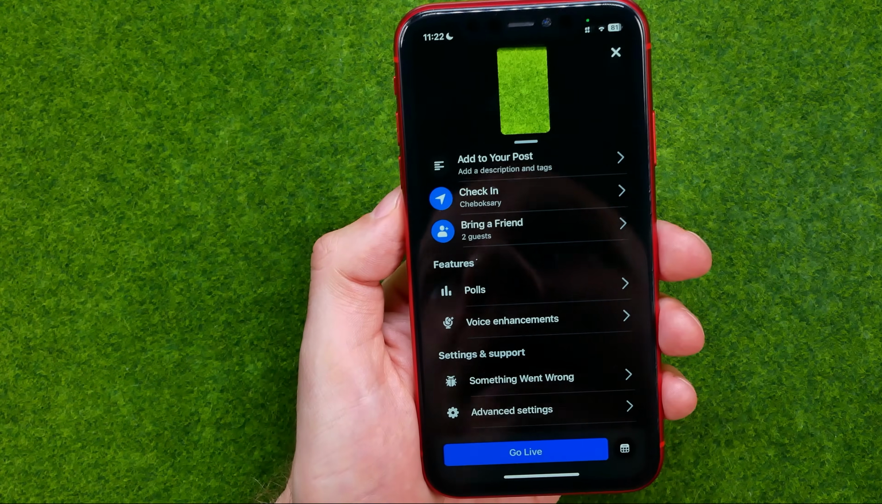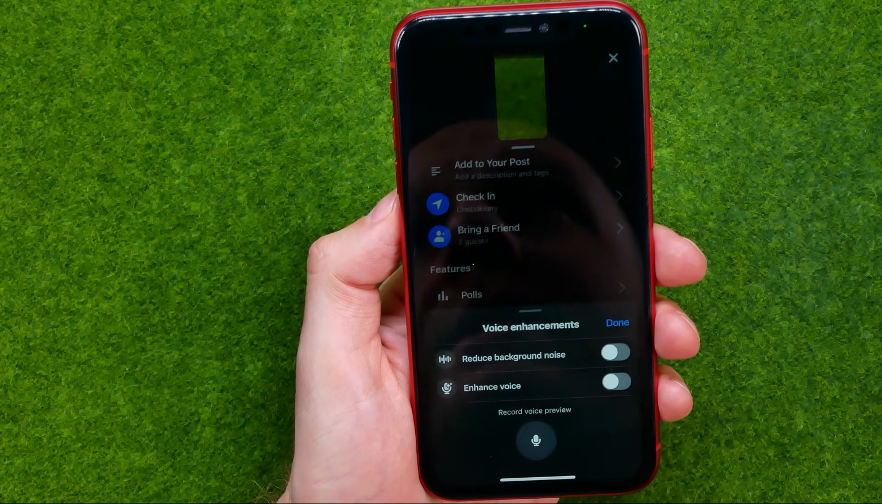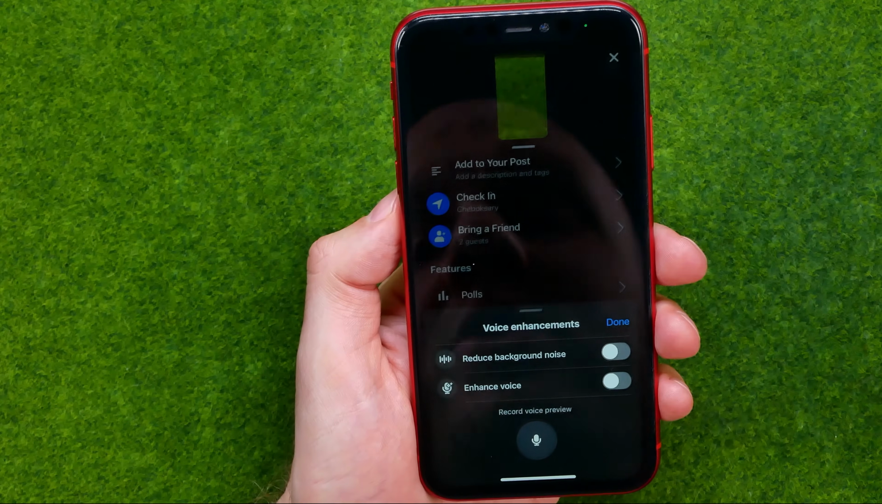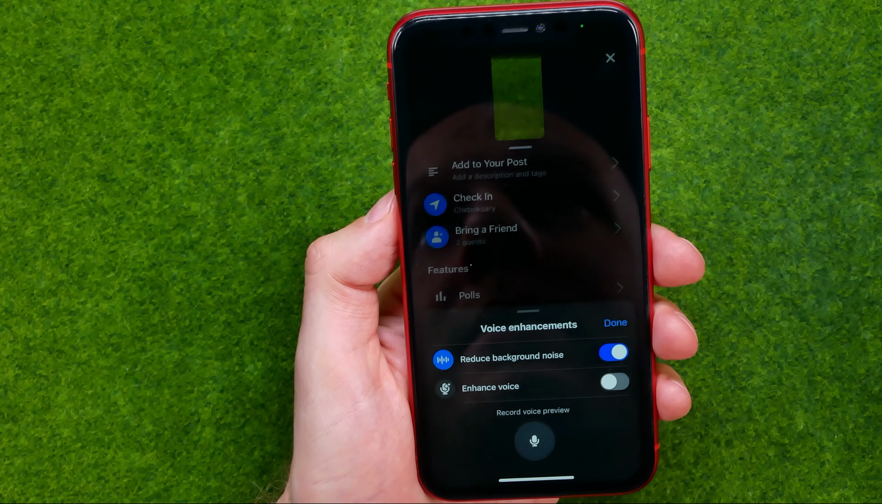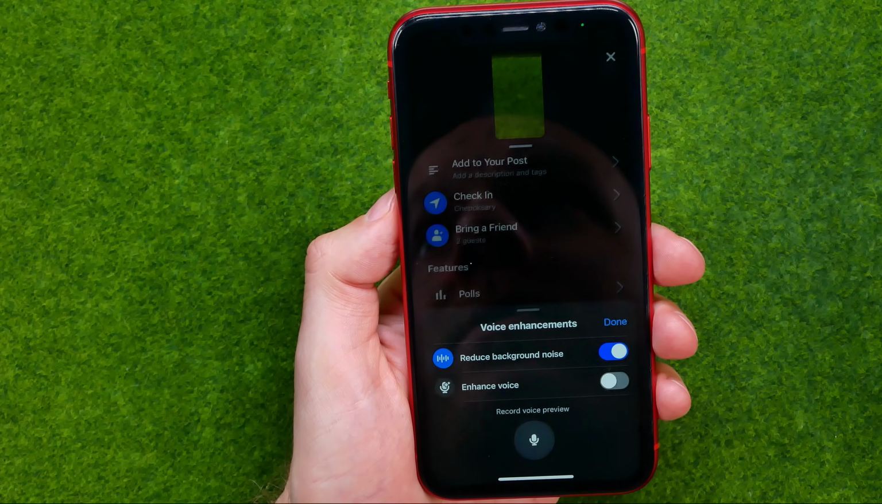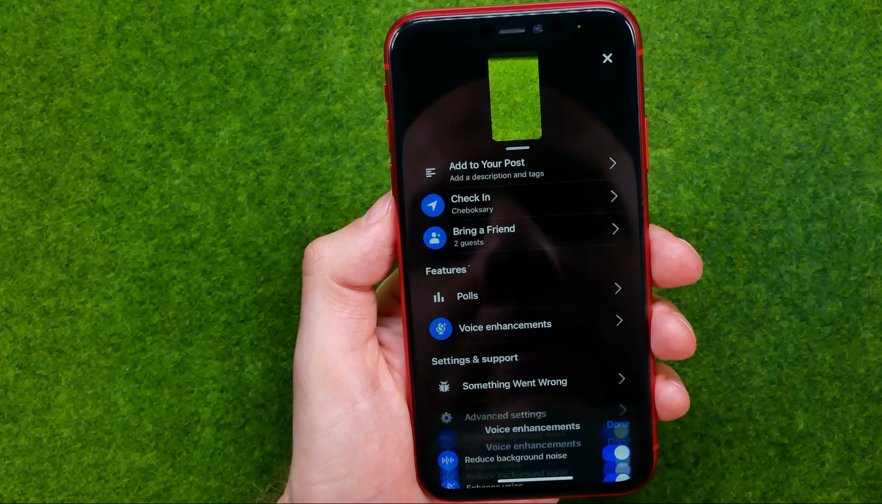And then the last cool feature here is voice enhancements. If we get into it, we'll be able to reduce background noise by activating that feature, and also we'll be able to enhance our voice by activating that one.